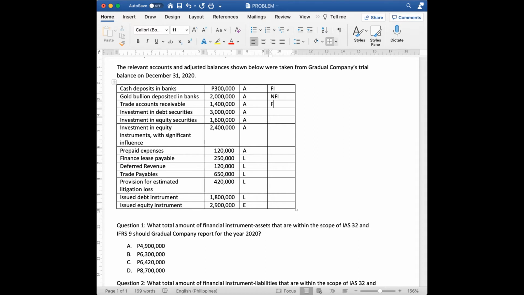Trade account receivable is considered financial instrument. Investment in debt securities is also a financial instrument. Investment in equity securities is also a financial instrument. Investment in equity instrument with significant influence is also a financial instrument. Prepaid expenses is a non-financial instrument.